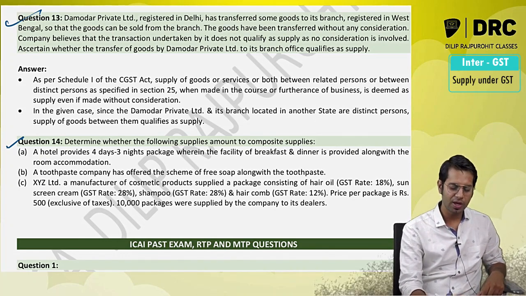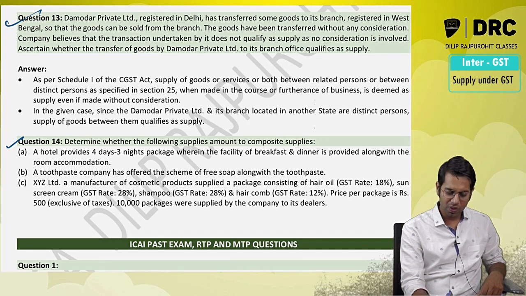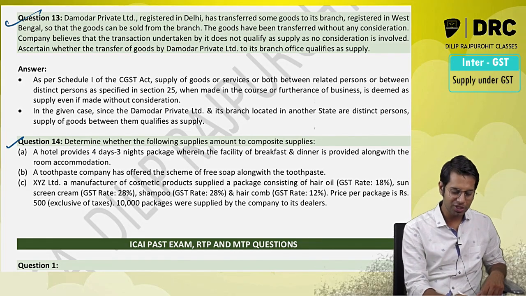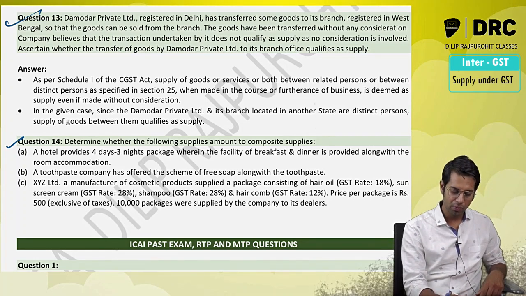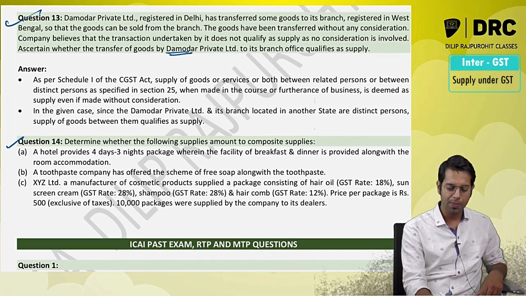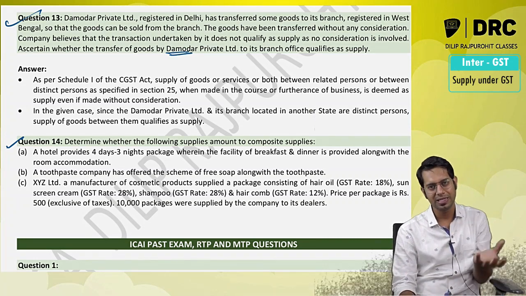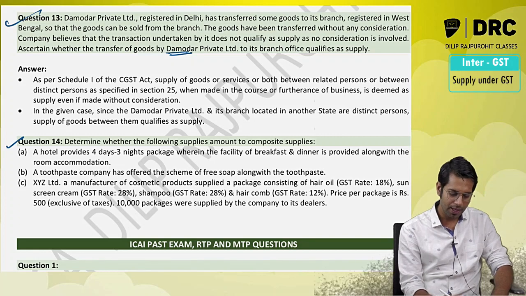So that the goods are sold from its branch. The goods have been transferred without consideration. The company believes that the transaction undertaken by it does not qualify as a supply, as no consideration is involved. So is whatever Damodar Private Limited says right? Answer is no, it is treated as supply.